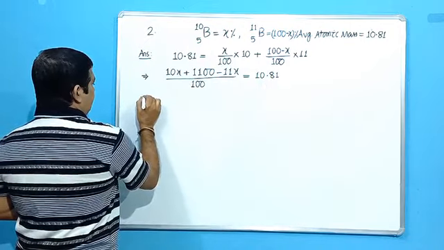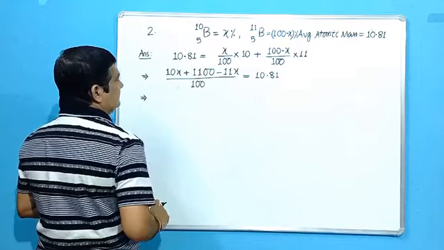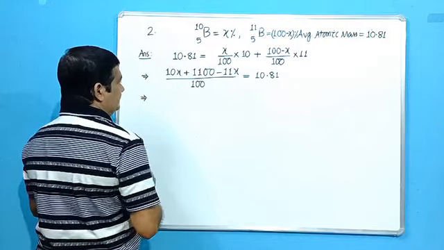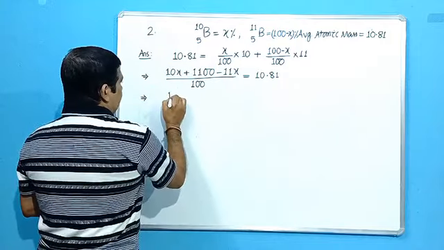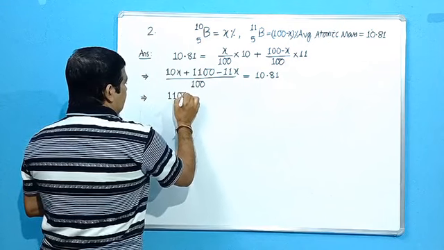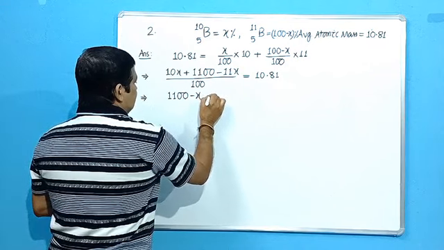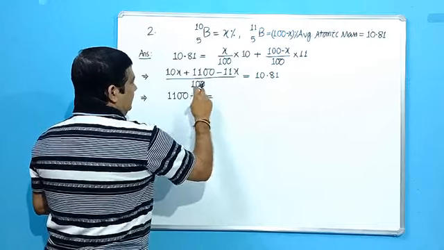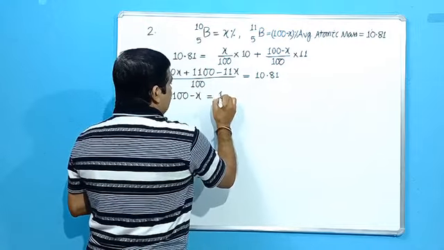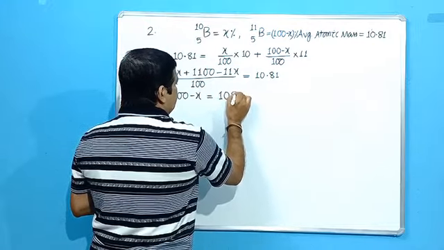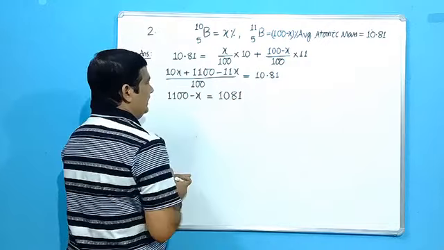This implies that 10x minus 11x, that is minus x. So 1100 minus x will be equal to 10.81 into 100. That means 10.81 into 100 will be 1081.